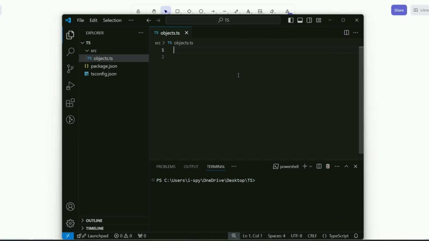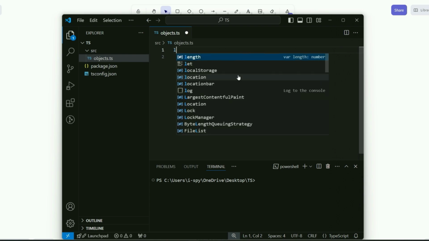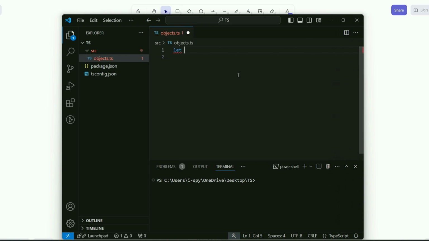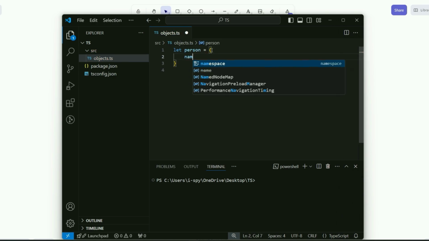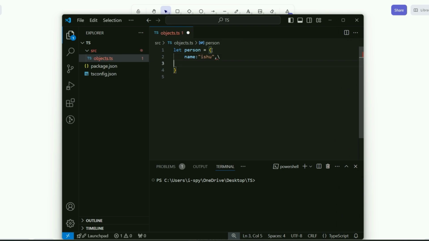Okay, let's create another example to see one more thing. Let object is equal to, or maybe let's name it as person again. It's equal to name, issue. It's gonna have the age, maybe number 20.